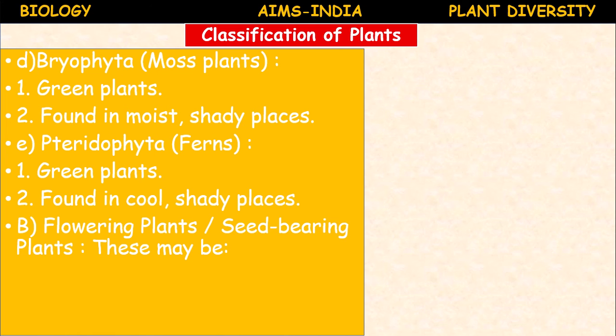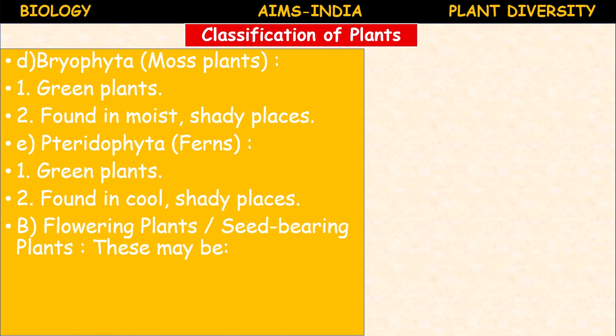Now, non-flowering plants are divided into Thallophyta, Bryophyta and Pteridophyta. Thallophyta include algae and fungi. Next, Bryophyta include moss plants. And next, Pteridophyta include ferns.